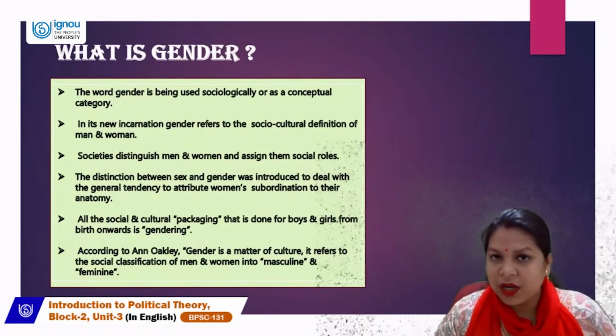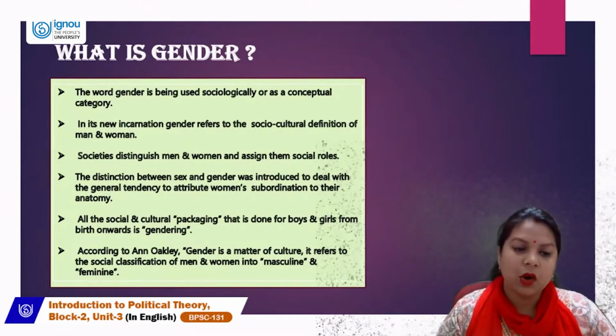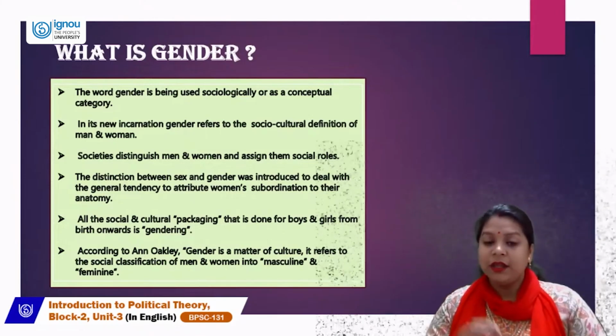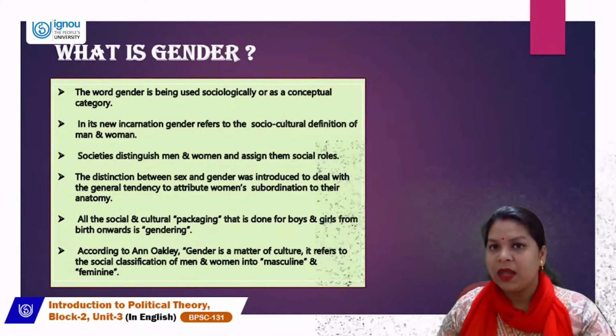All the social and cultural packaging that is done for boys and girls from birth onwards is called gendering. This is very important to understand. What does gendering mean?